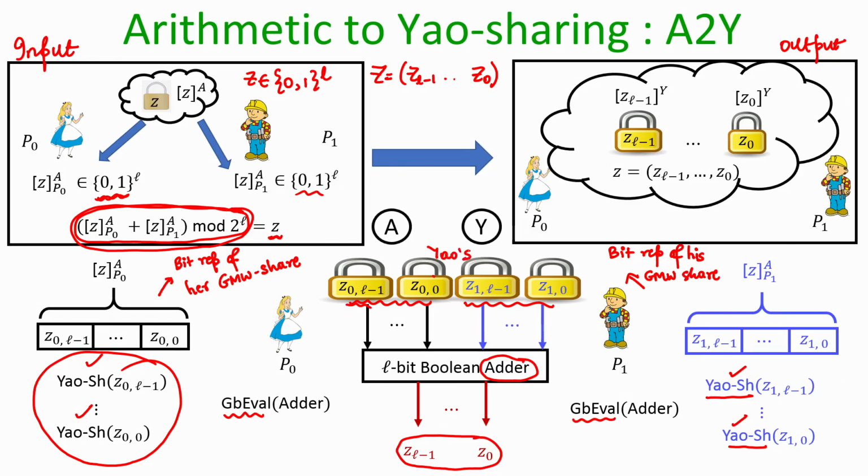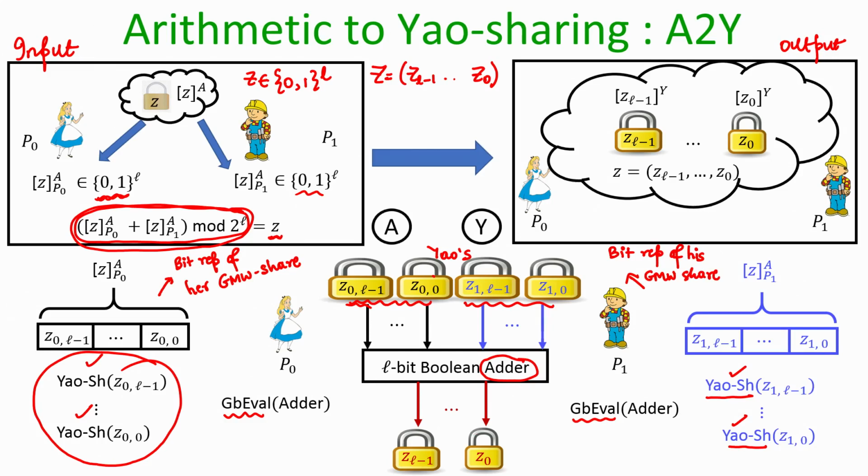So, they can now evaluate this circuit, and we know how to evaluate a Boolean circuit if the inputs of that circuit are available in the Yao secret sharing representation, and that will ensure that the outputs of Alice and Bob will be Yao shares for the individual bits of Z, and that is precisely what we want here.